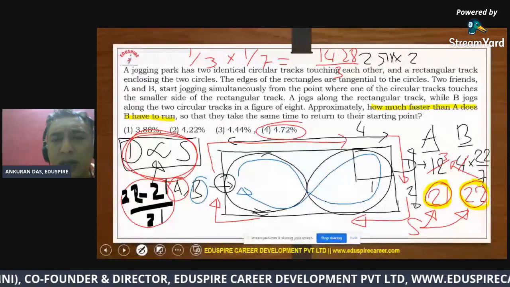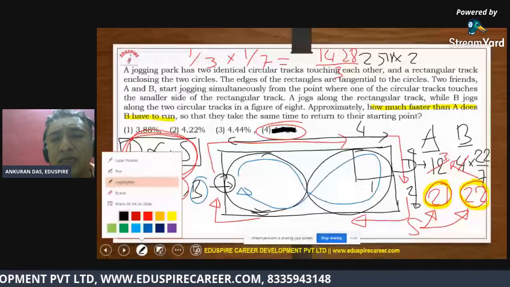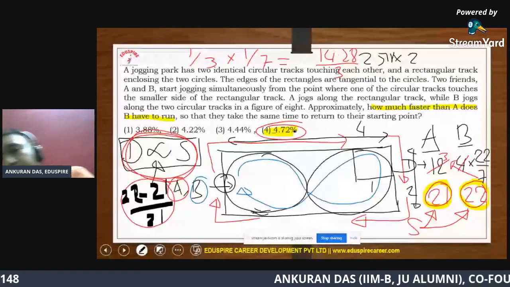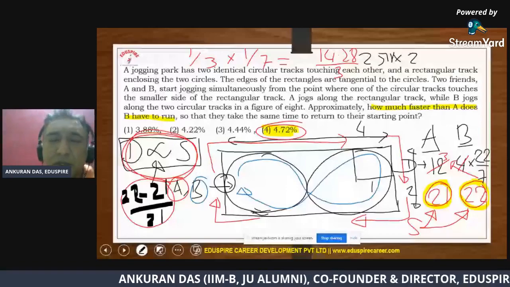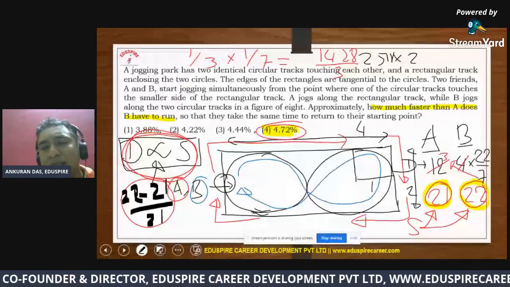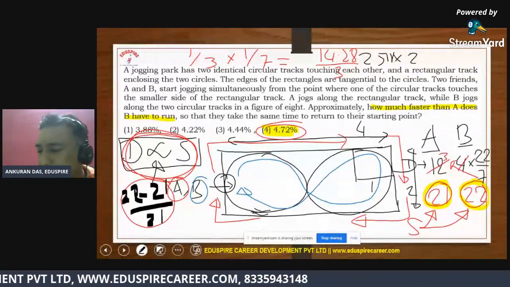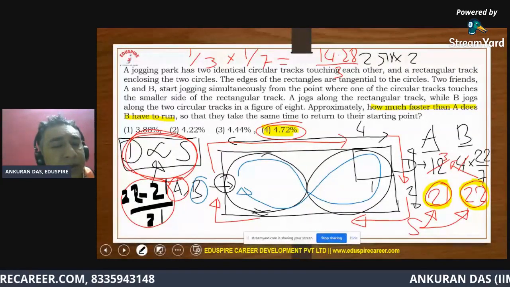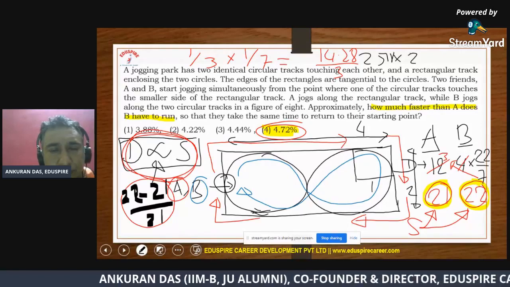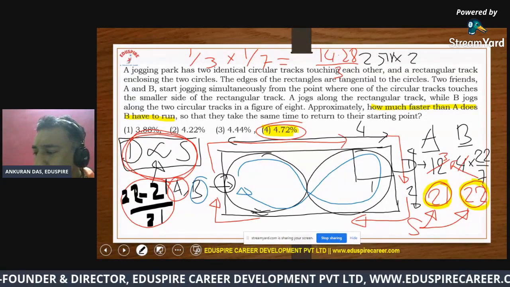So it's okay. So just one sec, guys. Let me change the color. Okay, so our answer choice is option number 4, that is 4.72. Yeah, wasn't it interesting? So we had to apply basic fundamental knowledge of geometry and time and distance, and then it was a simple calculation at the end of the day, right? So we are here. So our answer is option number 4. I presume that was clear. So I'll move on.